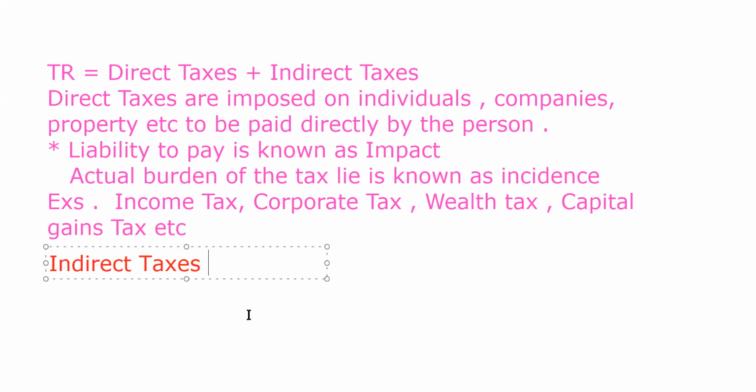But who is really paying? Who is bearing the actual burden of the tax? The consumer. So here impact and the actual burden of the tax are lying on two different people. One person is liable to pay the tax and another person is bearing the actual burden of the tax. So these are known as the indirect taxes.